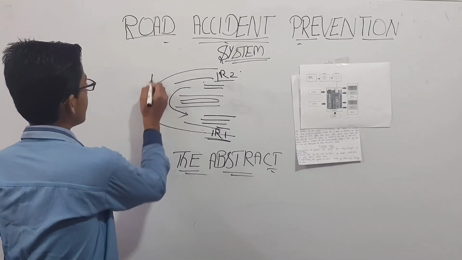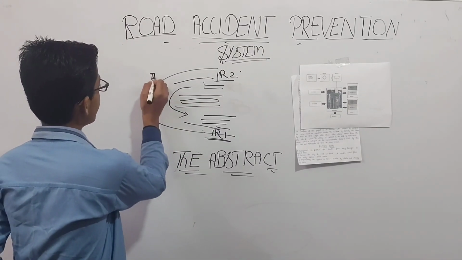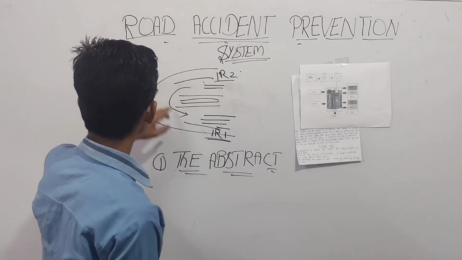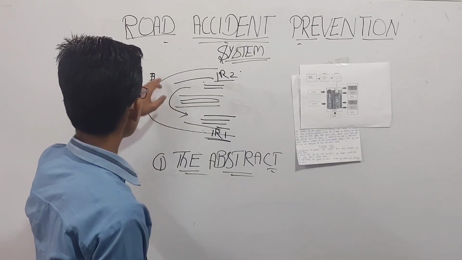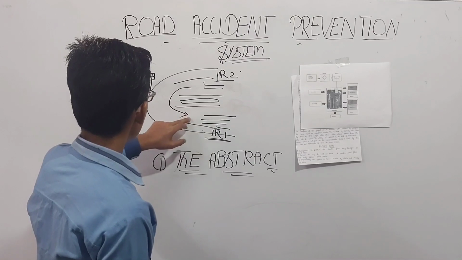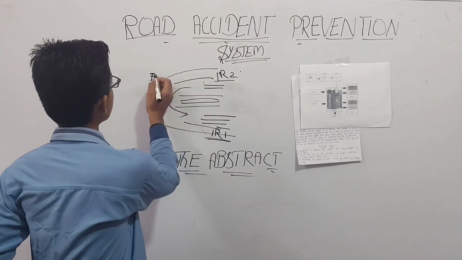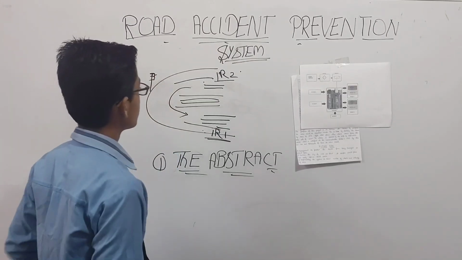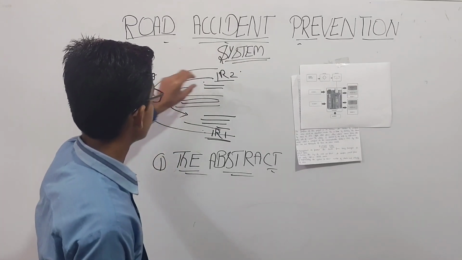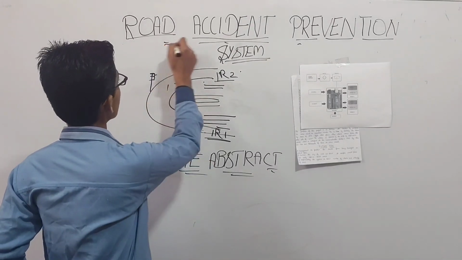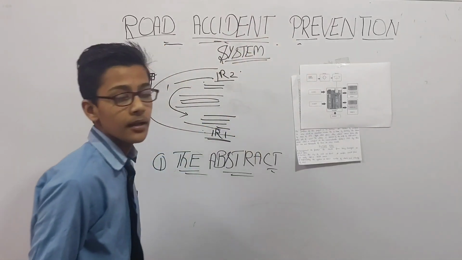This is indicated by means of LEDs. There is a green and a red LED. If a car is coming from this side, the LED turns red, and if no car or obstacle is coming from this side, the LED turns green. This indicates to the driver whether a car is coming from the other side or not. In this way we can prevent road accidents with this prevention system.